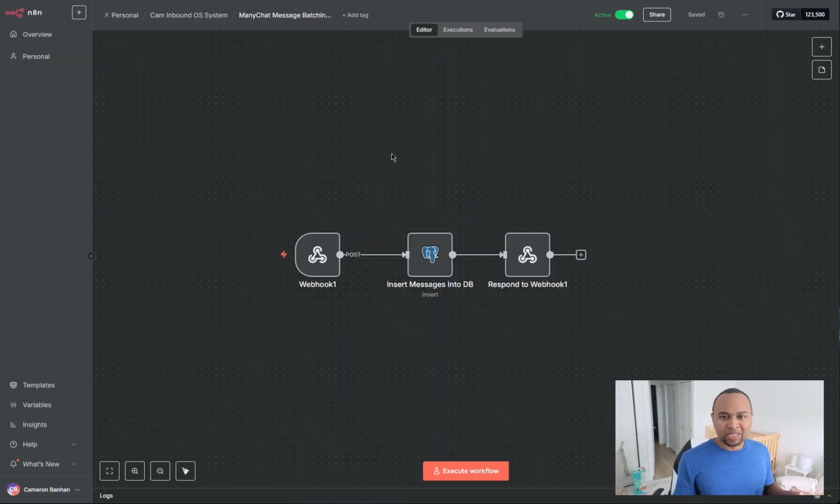This here is the message batching workflow. It's 3 nodes, super simple. All it's doing is getting the incoming information from Manychat and inserting the messages into the database. I'm using Postgres to do that, and it's responding to the webhook with a success message saying that, okay, this flow is complete, move on.